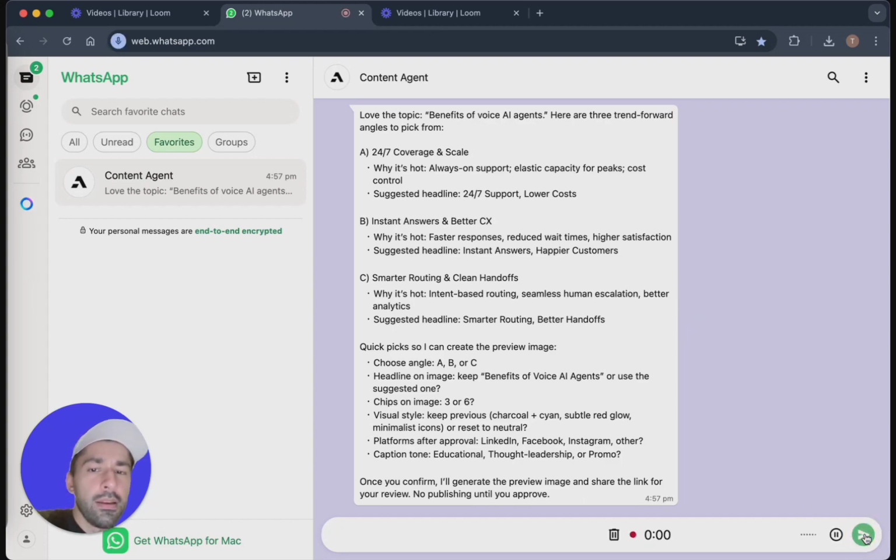So go with option A, 24/7 coverage and scale. And the headline should be benefits of voice AI agents. Keep three chips on the image. The visual style is the same as before, the same platforms, and the tone should be thought leadership.